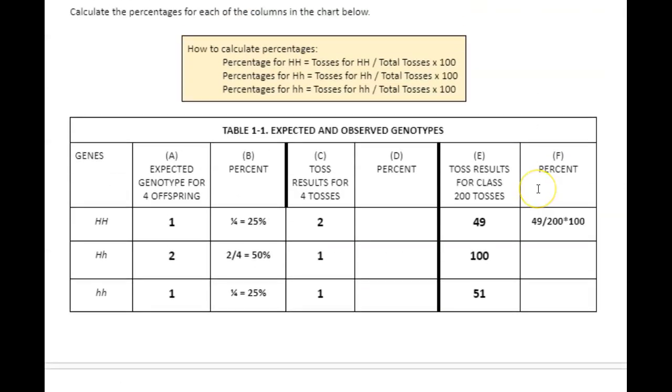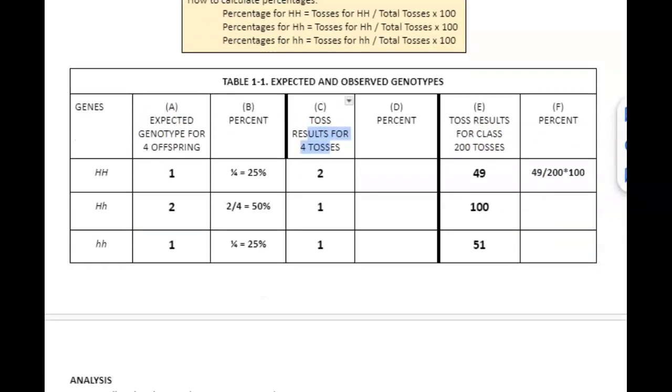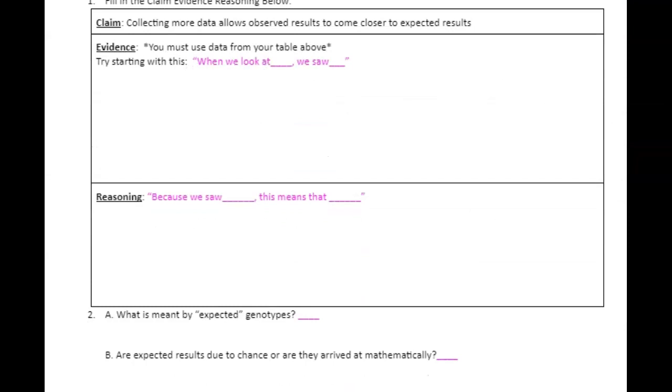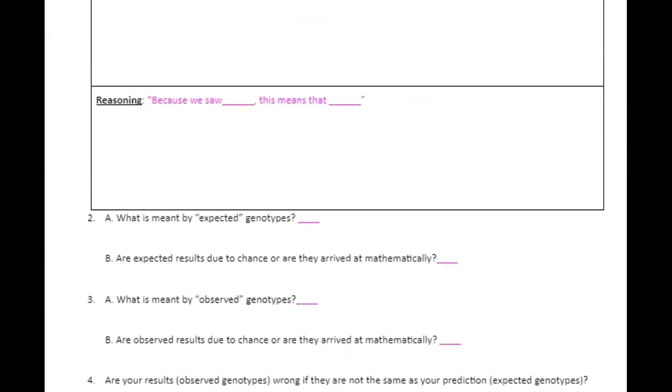So again, you're probably going to have to talk about, well, when we had 200 tosses, we got these percents. When we had 4 tosses, we had these percents. And so the 200 tosses were closer. So therefore, that means collecting more data allows us to come closer.